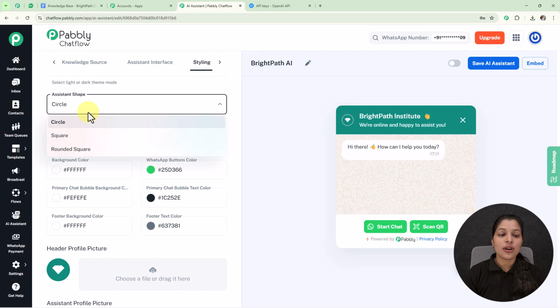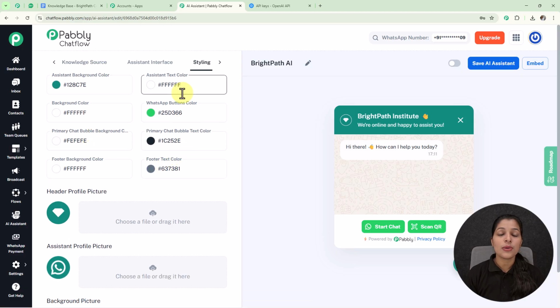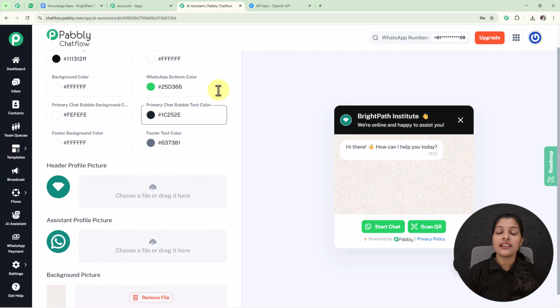From this drop down you can select your assistant shape, which is already selected as circle, and now we are getting some of the properties for which we can change the coloring. Let's say I'm going to change the coloring of this assistant background color. So here I'm going to choose another color for this. As I have selected another color, the assistant background color in the preview of your chatbot has been changed. So here you can change the coloring of many properties of your chatbot.